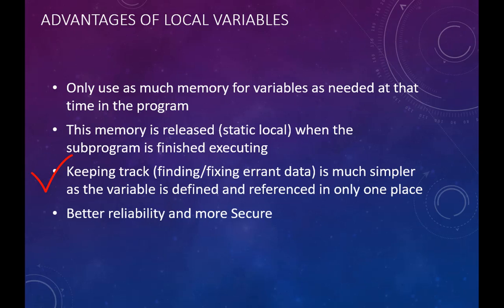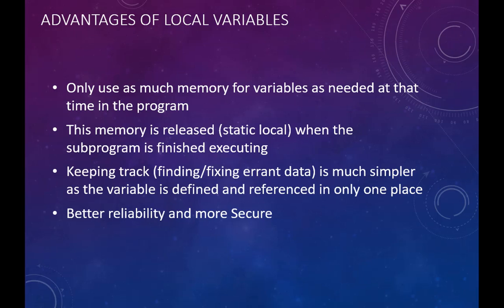It's much easier to find and fix errors in code that does not rely on a lot of global variables. You will build more reliable and more secure code by not relying on global variables. Reliable because there's not as much of a ripple effect in programs when they change.